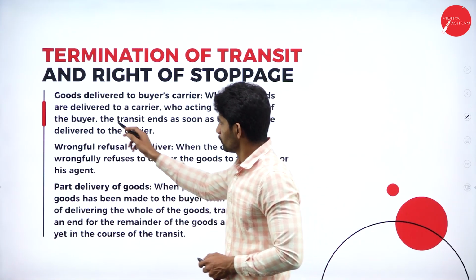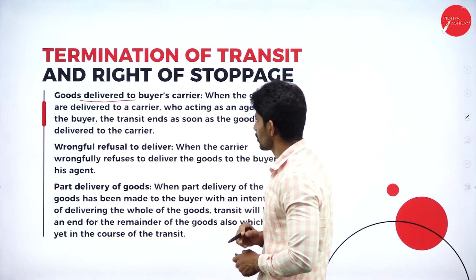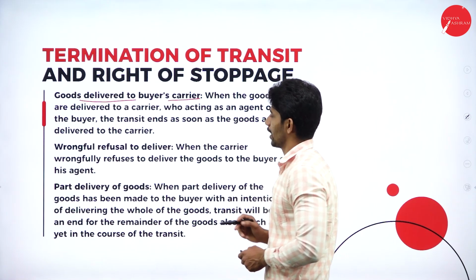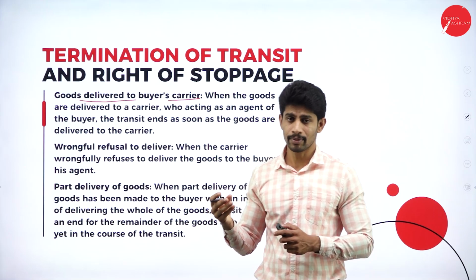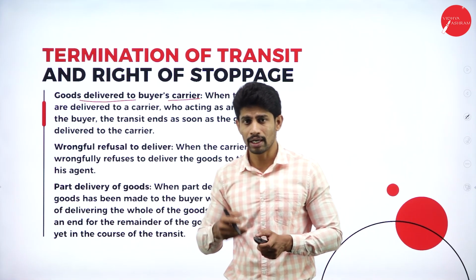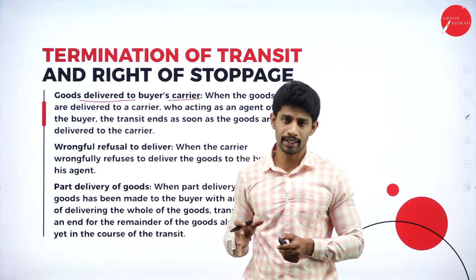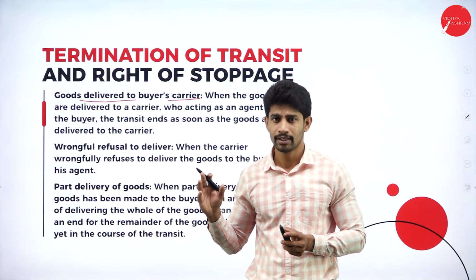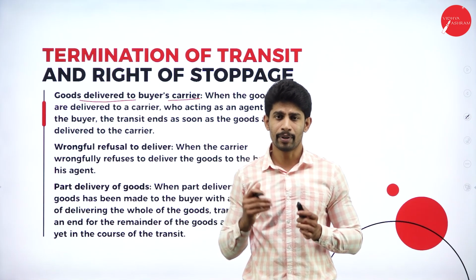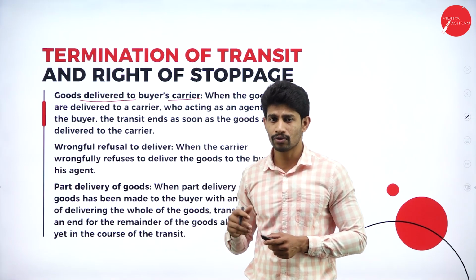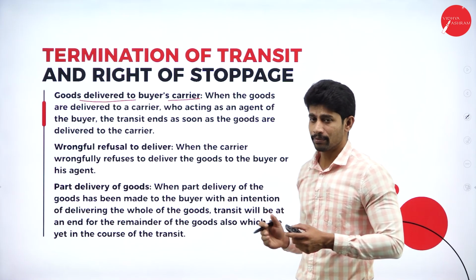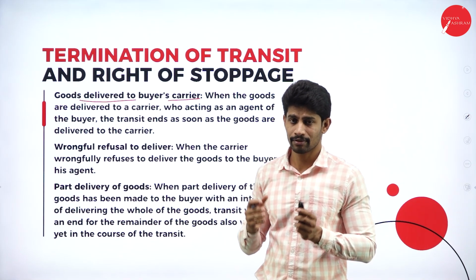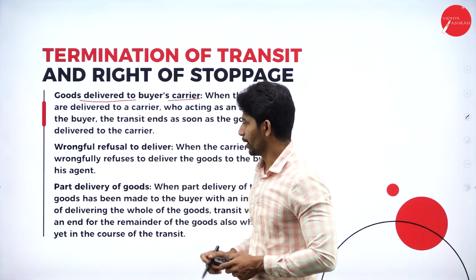And also goods delivered to the buyer's carrier. That means if the buyer appointed any other agent on behalf of the buyer and that agent collects the goods, that will also be considered as termination of transit. That means end of transit from the seller to the buyer.